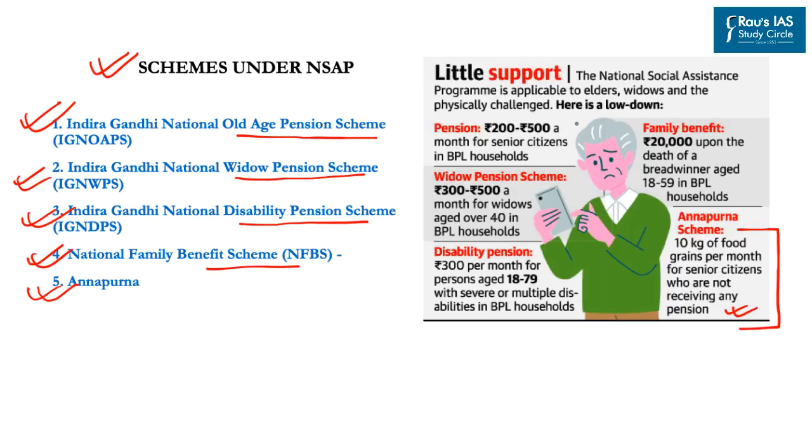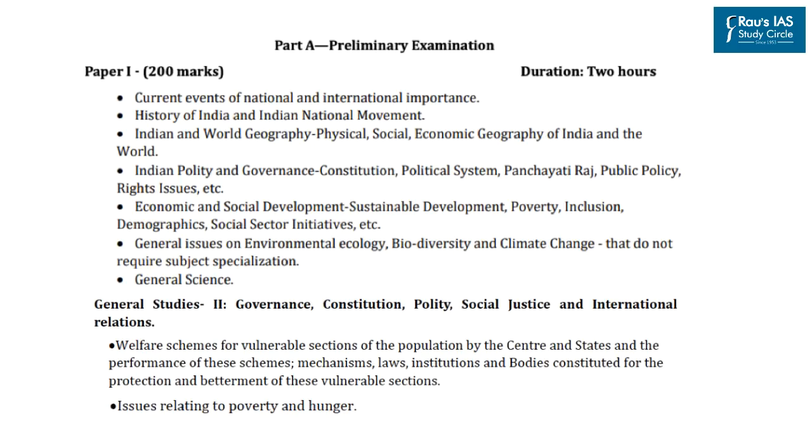Now, the Parliamentary Committee on Rural Development has highlighted that the pensions provided under these schemes are very less, as old age pensions range between a mere 200 to 500, whereas for the widow pension scheme it ranges from 300 to 500. Regarding disability pension schemes, rupees 300 per month. Regarding family benefits, a family receives a mere 20,000 upon the death of a breadwinner aged between 18 to 59 in BPL households. So, the Parliamentary Committee on Rural Development has urged the central government to increase these pensions under National Social Assistance Program.